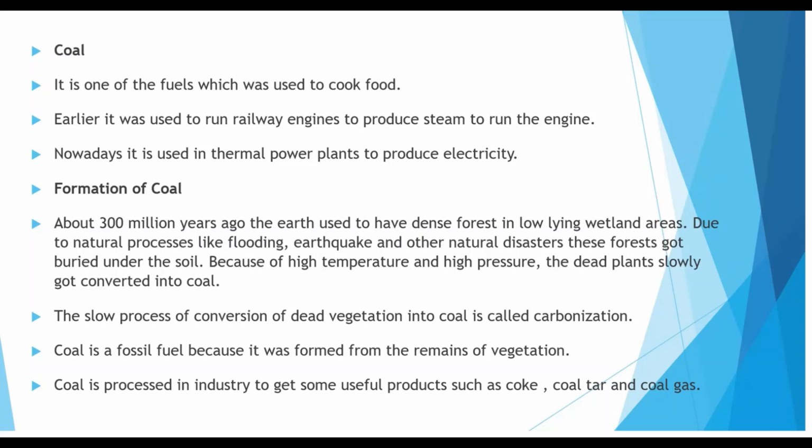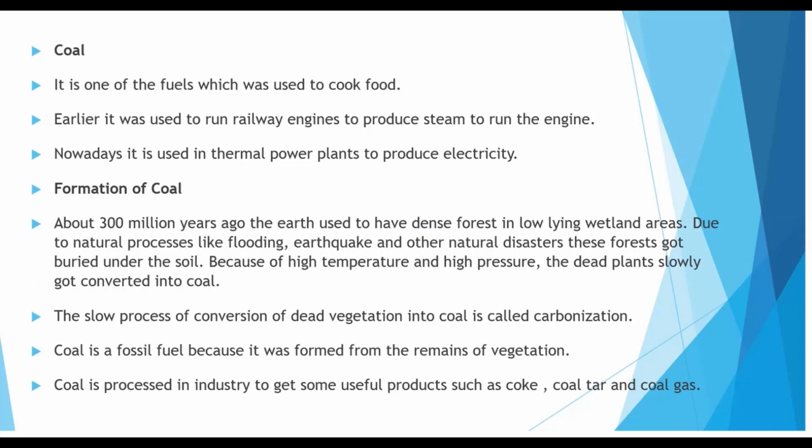Formation of coal. About 300 million years ago the Earth used to have dense forest in low-lying wetland areas. Due to natural processes like flooding, earthquake and other natural disasters, these forests got buried under the soil. Because of high temperature and high pressure, the dead plants slowly got converted into coal. The slow process of conversion of dead vegetation into coal is called carbonization. Coal is a fossil fuel because it was formed from the remains of vegetation.